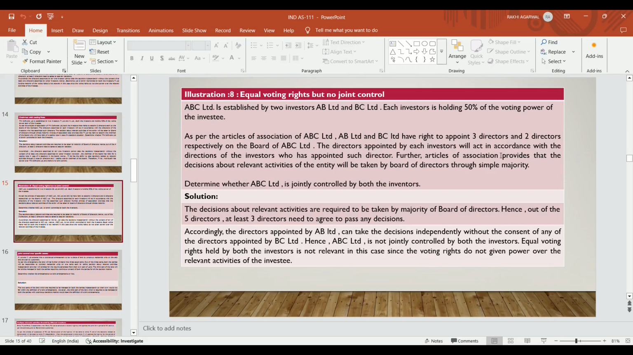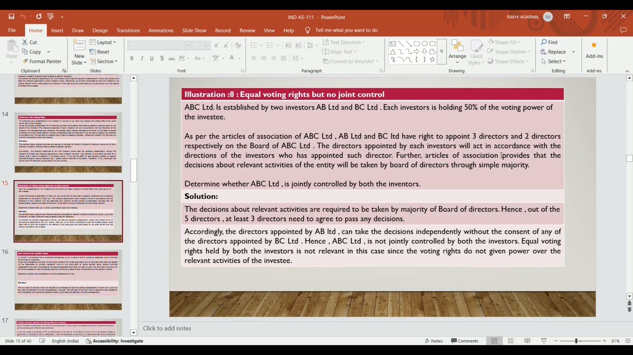Now illustration 8: equal voting rights but no joint control. Equal voting rights are there but no joint control. ABC Limited is established by two investors, AB Limited and BC Limited. Each investor holds 50% of the voting power of the investee. As per the articles of association of ABC Limited, AB Limited and BC Limited have the right to appoint 3 directors and 2 directors respectively on the board of ABC Limited.